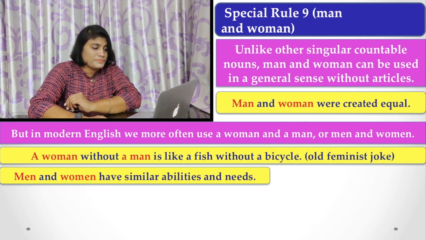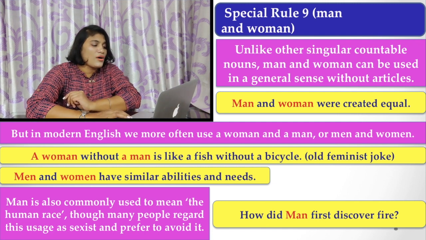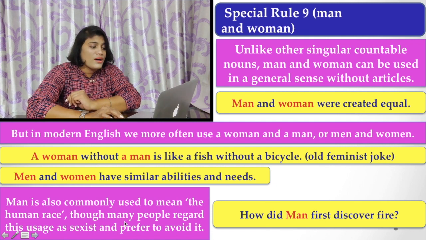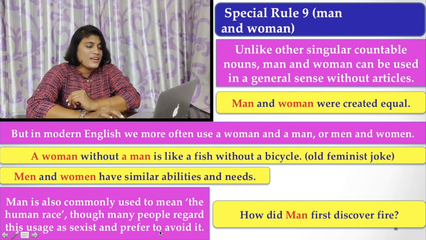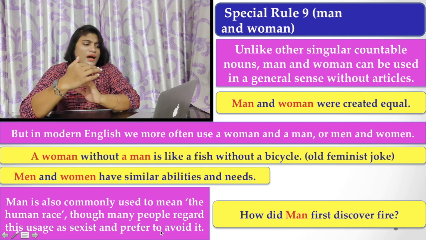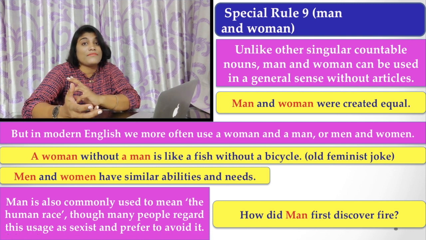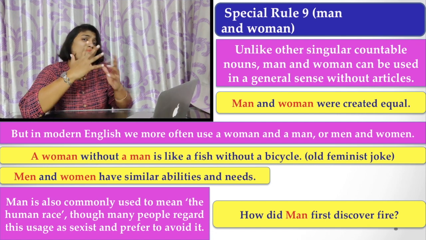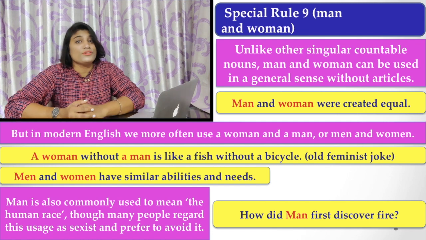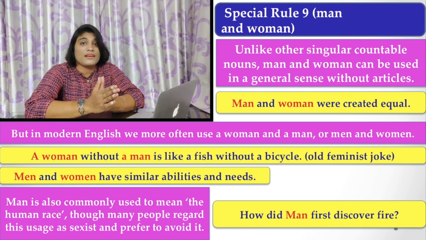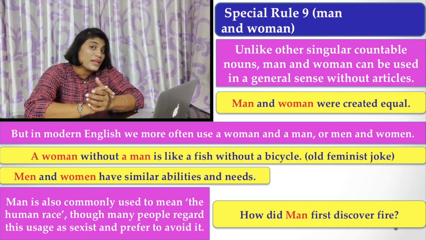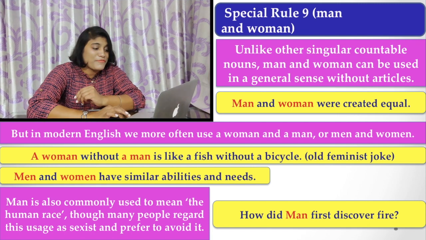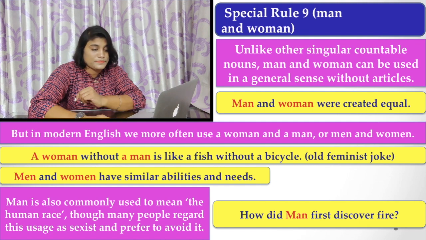Now, man is also commonly used to mean the human race, and though many people regard these uses as sexist and biased, and prefer to avoid it. That is, if you say, how did man first discover fire? This is not, I hope, a good thing. This is something from a feminist viewpoint. This word is not good, because you have an equal place in a society both for man and woman. So this is not preferred. Try to avoid this type of phrase.